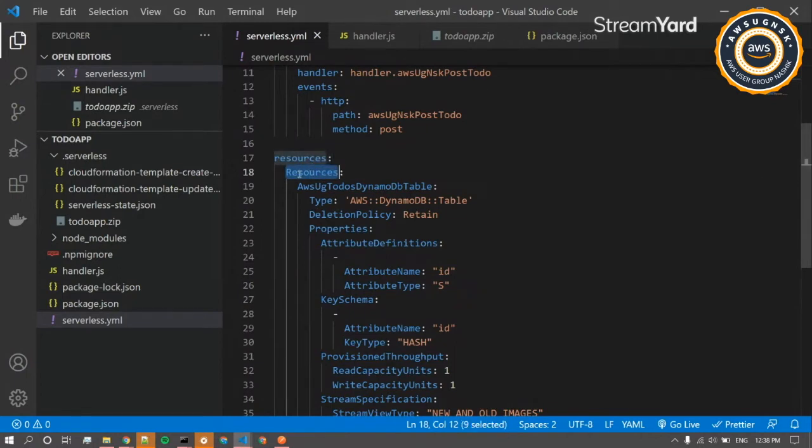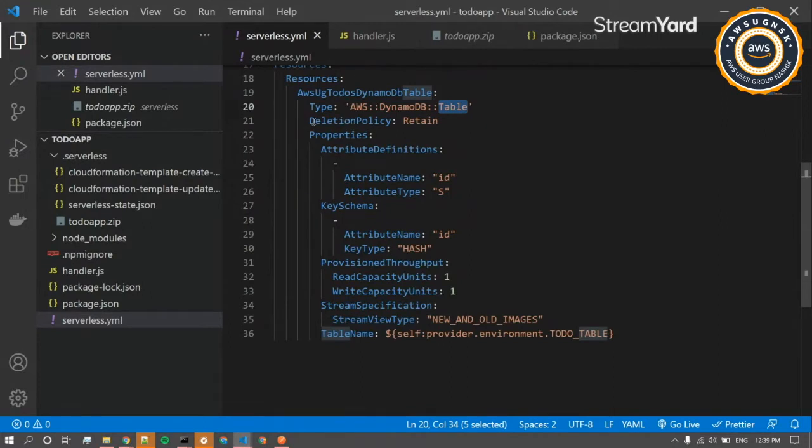So what we have done here is, under resources, we are giving a label to your table, and I have given it as AWS UG Todos DynamoDB table, and under that we have the type of resource. So what type of resource is that? That will be AWS::DynamoDB::Table. So this is the particular service, and under that we have the particular table for that.